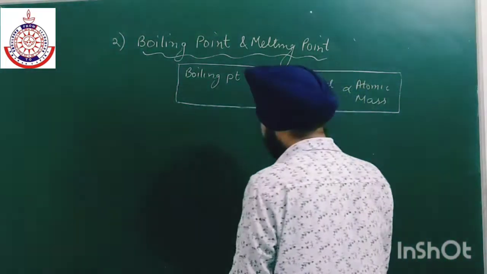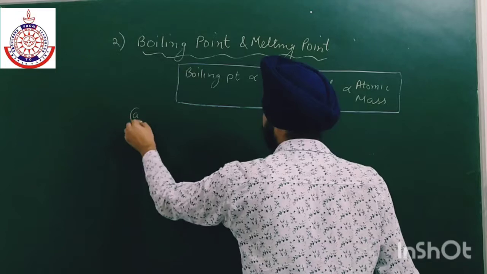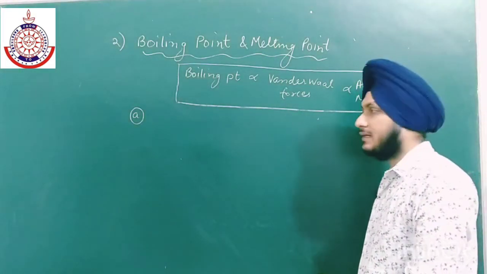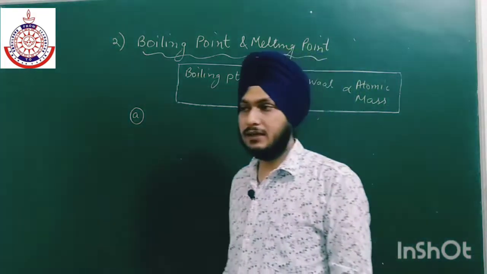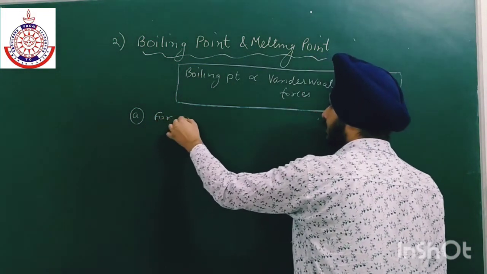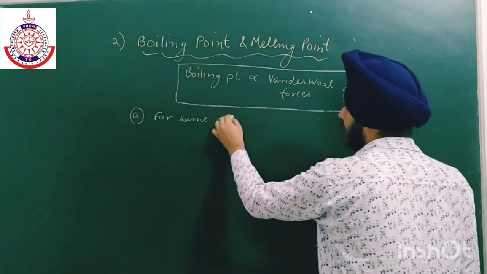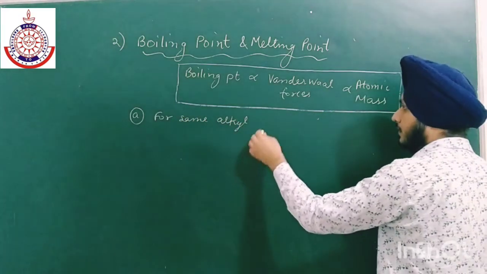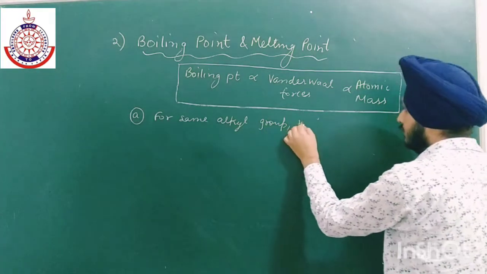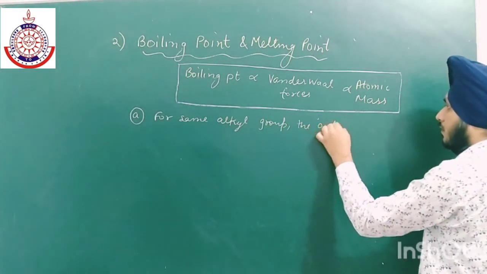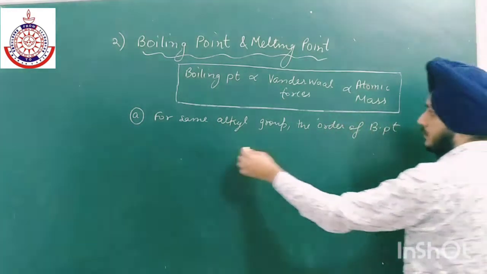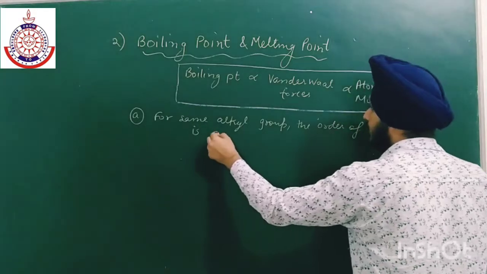So firstly, for the same alkyl group, the order of boiling point is as follows.